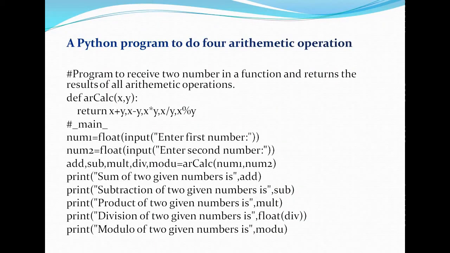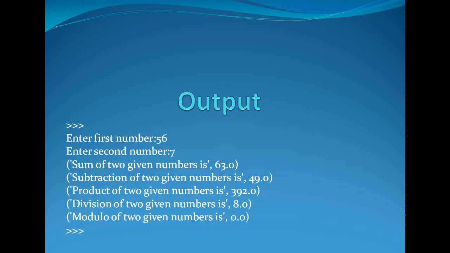We are again recapitulating what a function is. We are giving two values and it is calculating addition, subtraction, multiplication, division and remainder. If 56 and 7 are input, after adding 63, then subtracting 49, product 392, division 8.0.